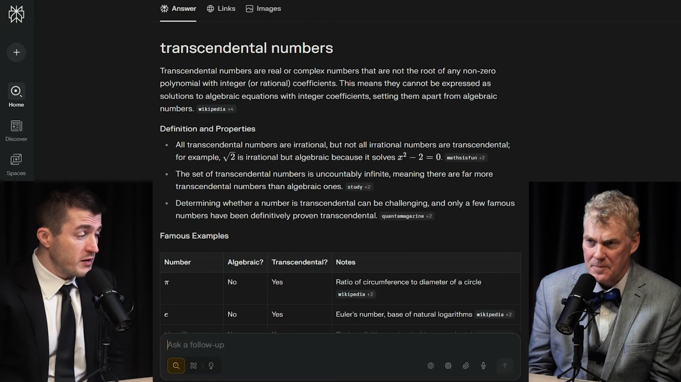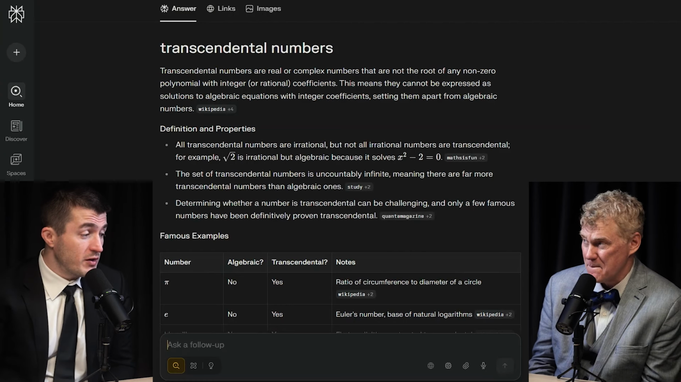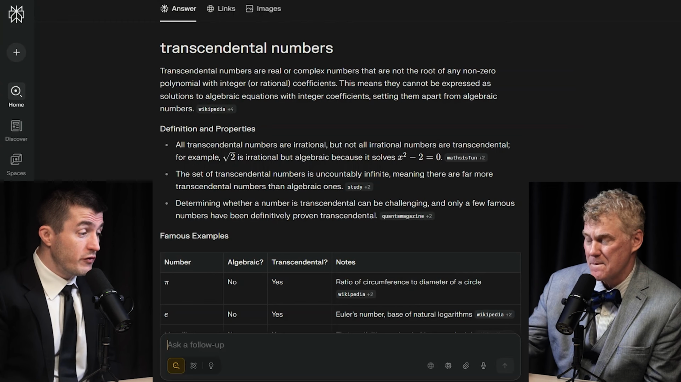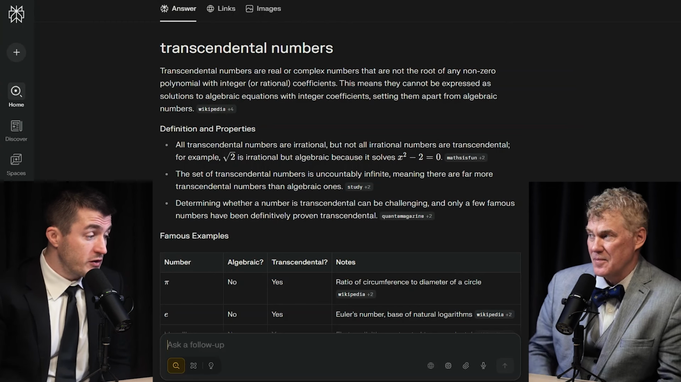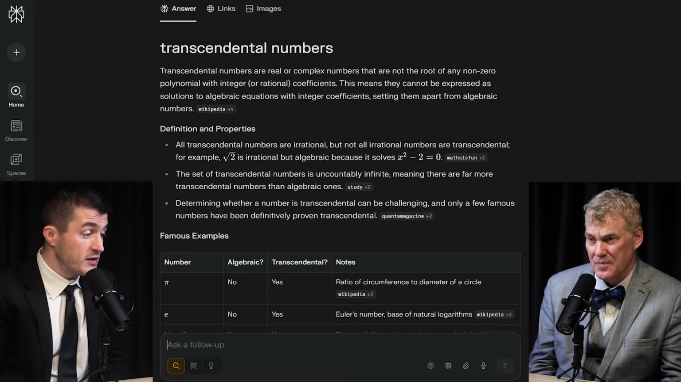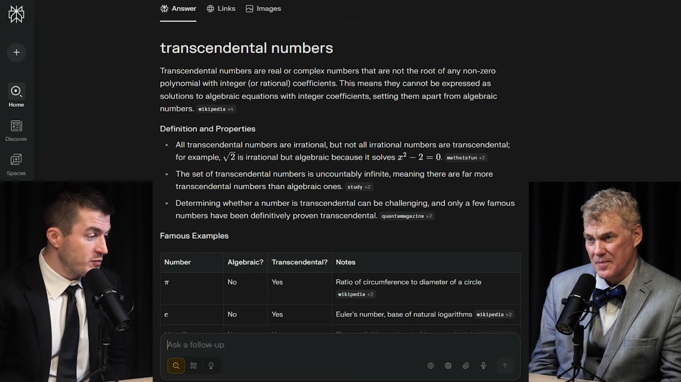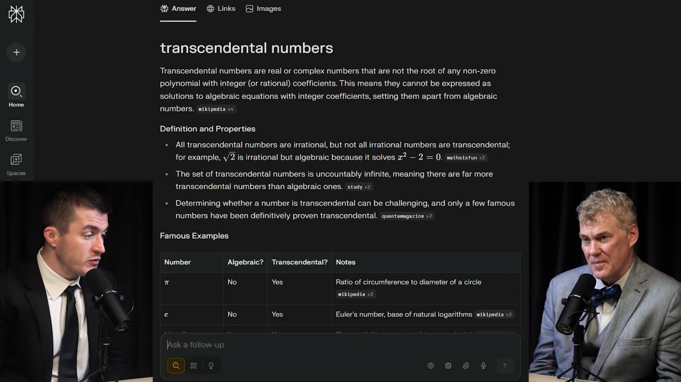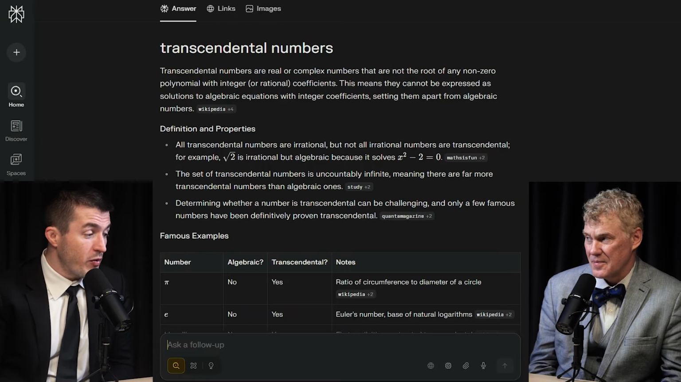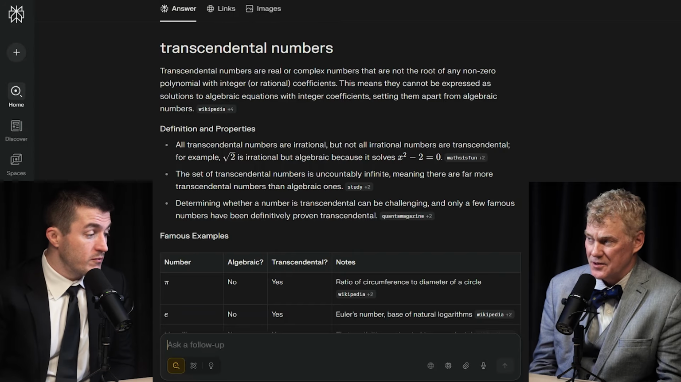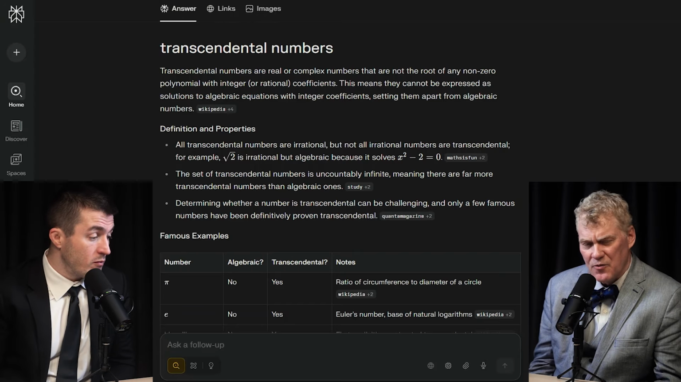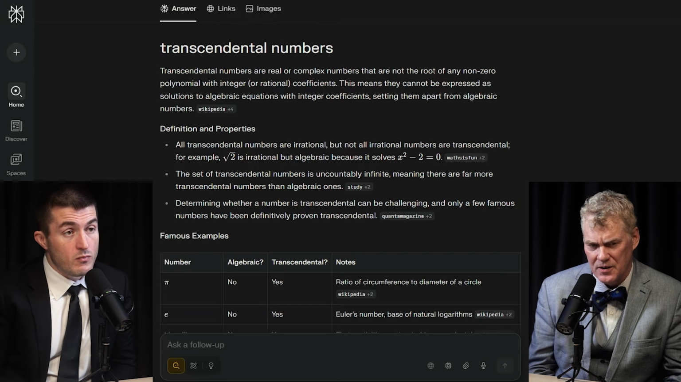And again, going to Perplexity, transcendental numbers are real or complex numbers that are not the root of any non-zero polynomial with integer or rational coefficients. This means they cannot be expressed as solutions to algebraic equations with integer coefficients, setting them apart from algebraic numbers. That's right. So some of the famous transcendental numbers would include the number pi, 3.1415925 and so on.